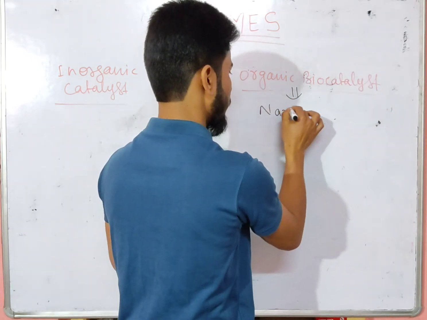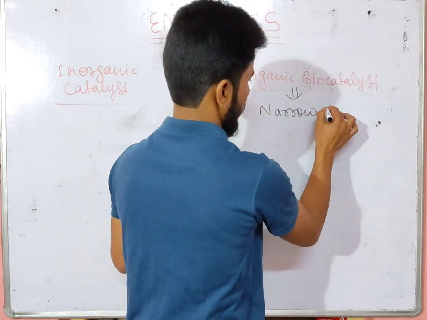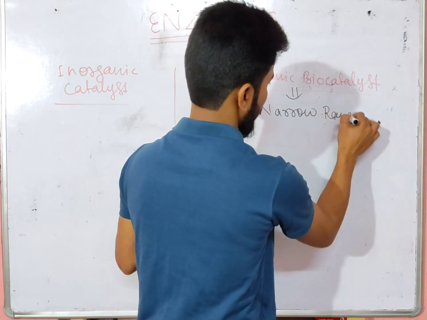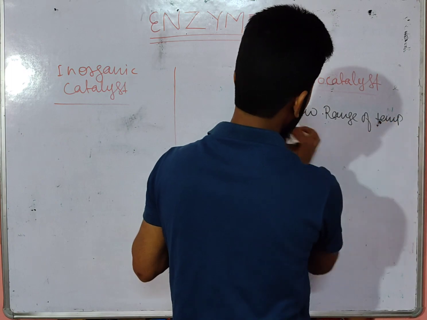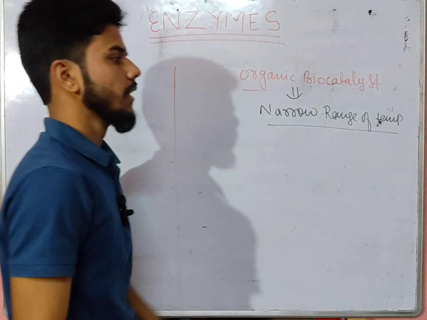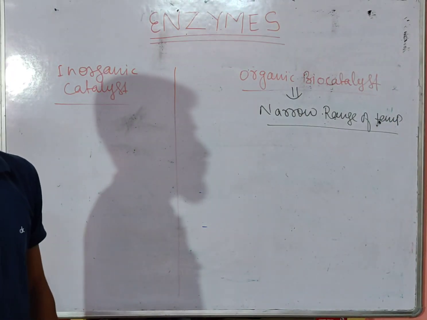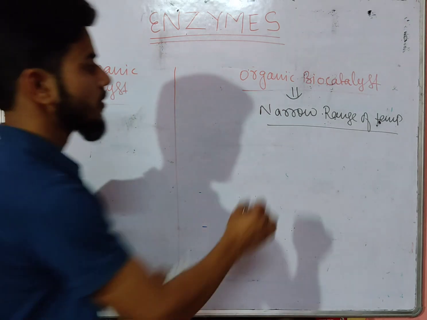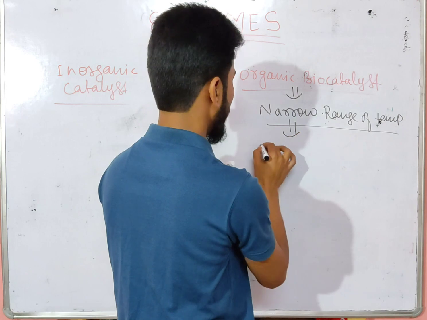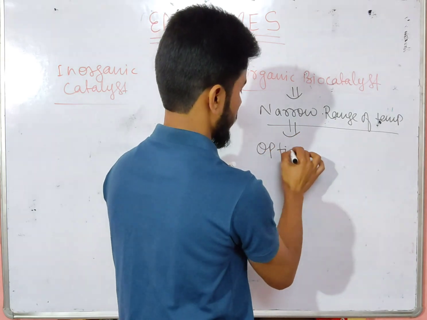Narrow range means they work in a narrow range of conditions, and this narrow range of condition we call the optimum condition.